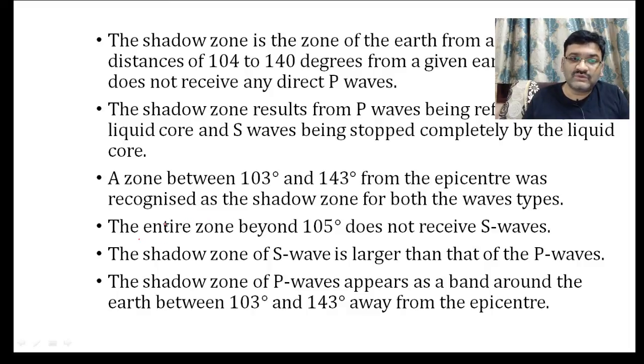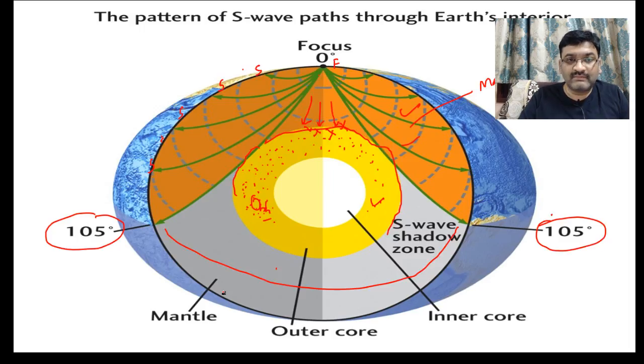So this can be done by superimposing the shadow regions, and this is now referred to as the seismic probe of earth's interior. So in this way we can understand this topic for geomorphology.